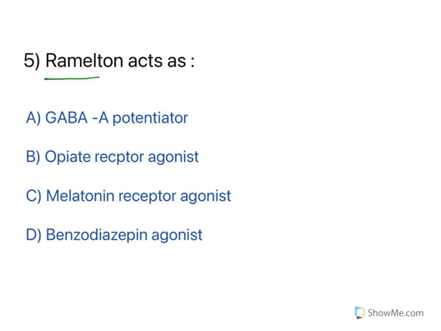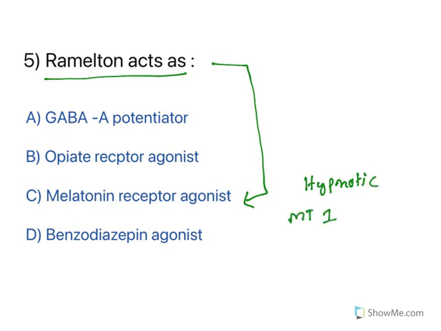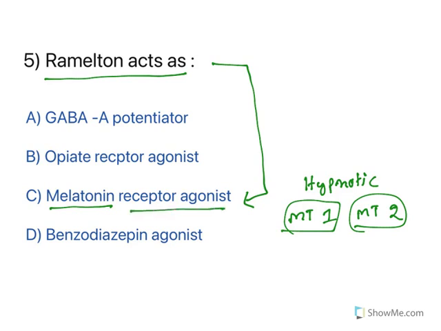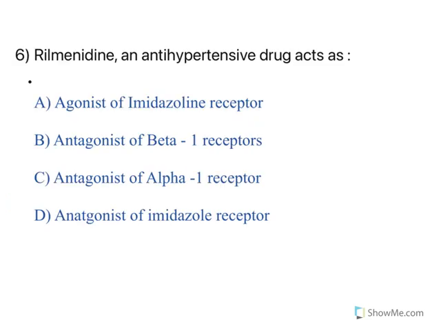Now, ramelteon acts as, so this is again a new kind of drug. Ramelteon is a melatonin receptor agonist. Usually it acts as a hypnotic. It will be acting on melatonin 1 and melatonin 2 receptors. Now, melatonin is the sleep-inducing hormone in our brain. Usually during night times when light is not there, melatonin is released and that gives us sleep. So when this drug is used, it acts as a receptor agonist and melatonin receptors will be activated and it induces sleep. So it acts as a melatonin receptor agonist. Moving to the next one.